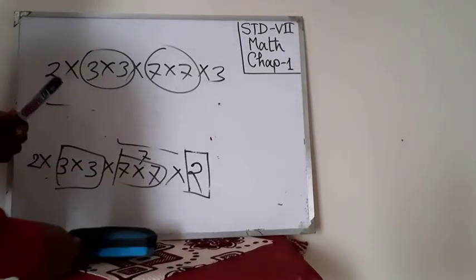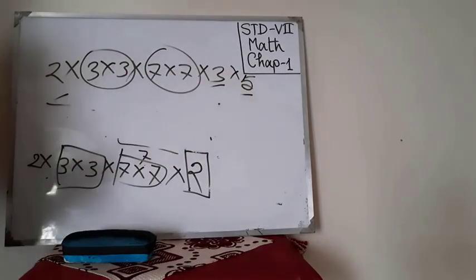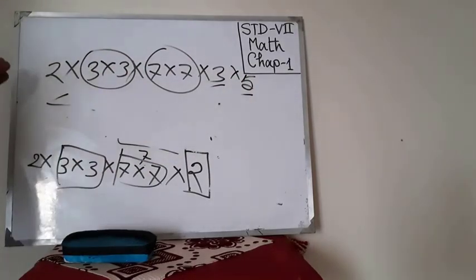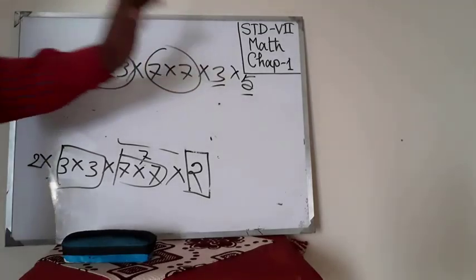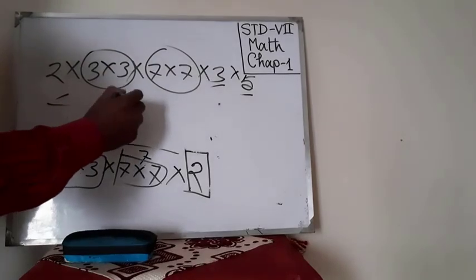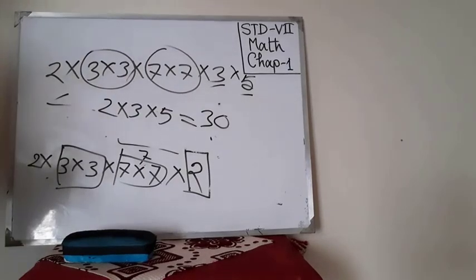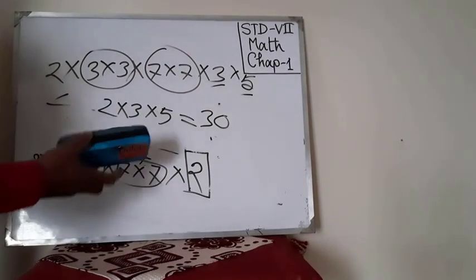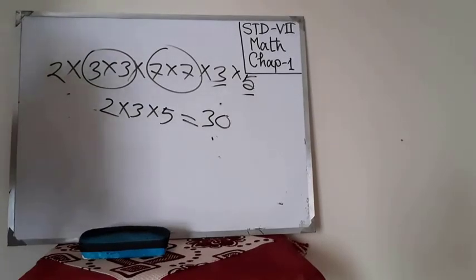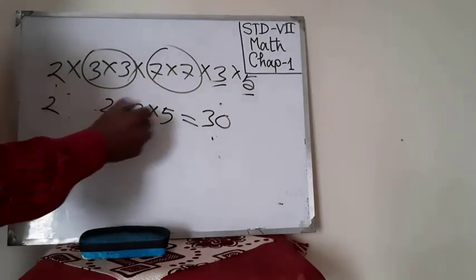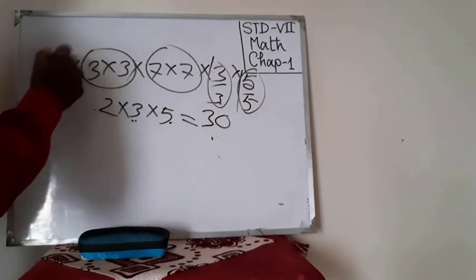So if you get another one, suppose you have got 5 again, so 2, 3, 5, in that case you need to multiply by 2, 3 and 5. That means 2 into 3 into 5, that means 30. Because if we multiply by 2, 3 and 5, we can get the pairs. Look, 2 and 2, then 3 and 3, and 5 and 5. Paired and paired.